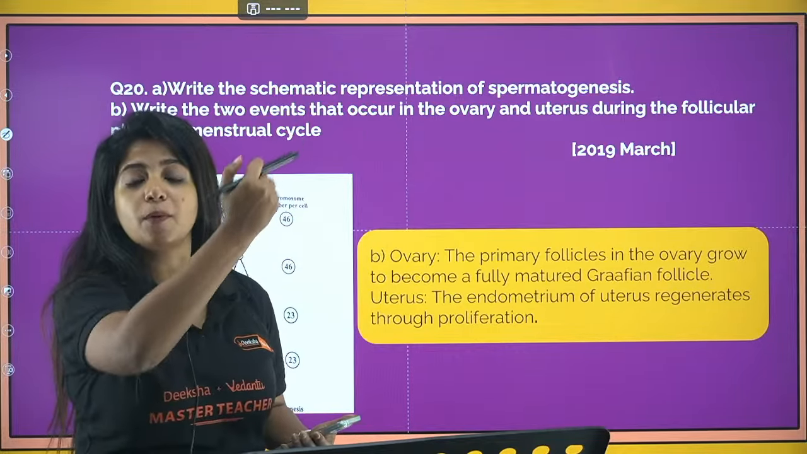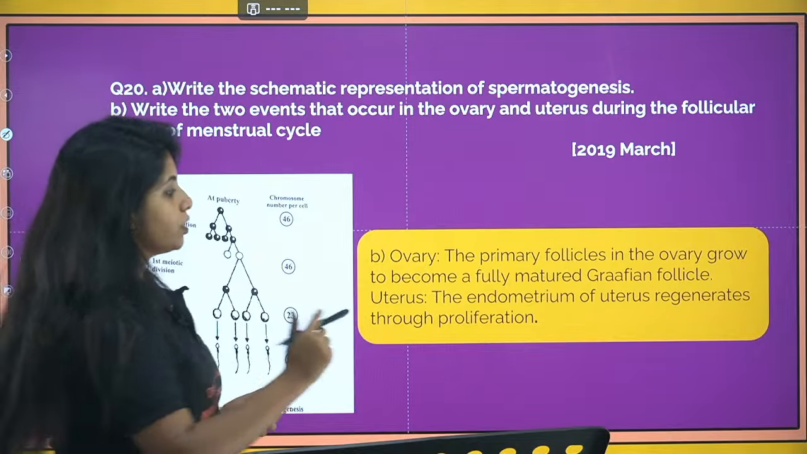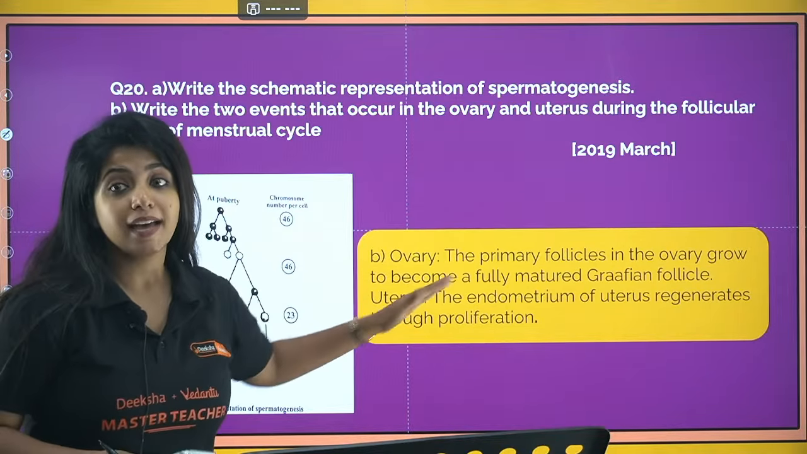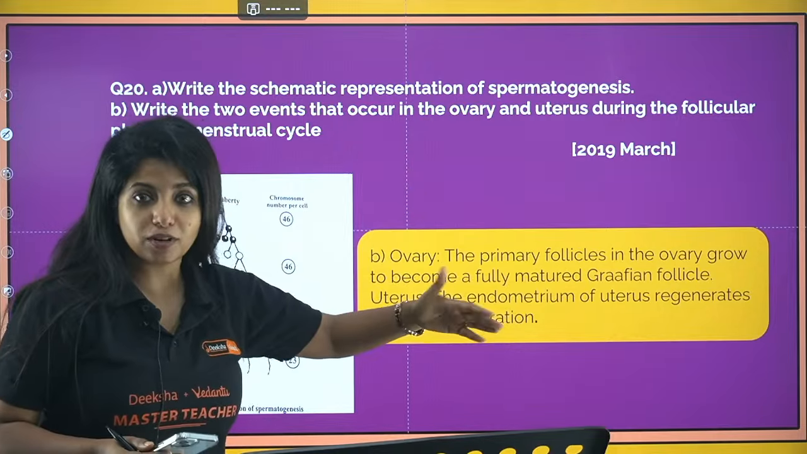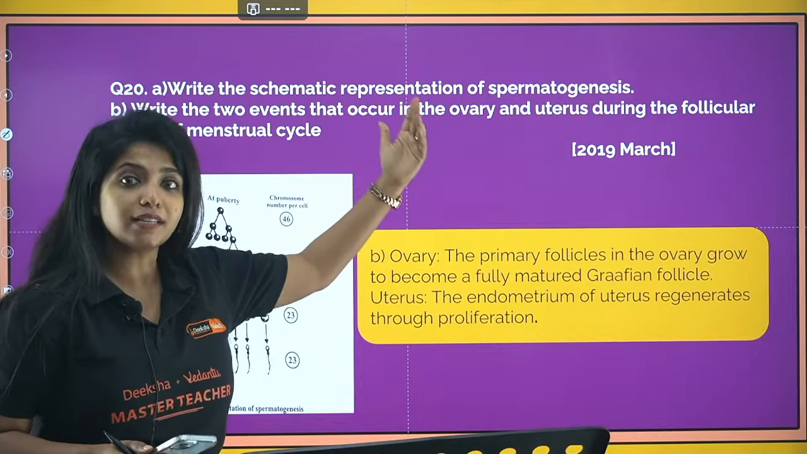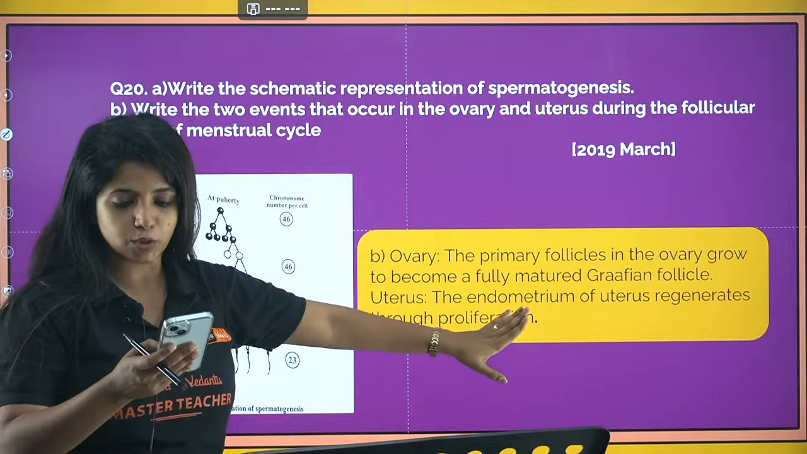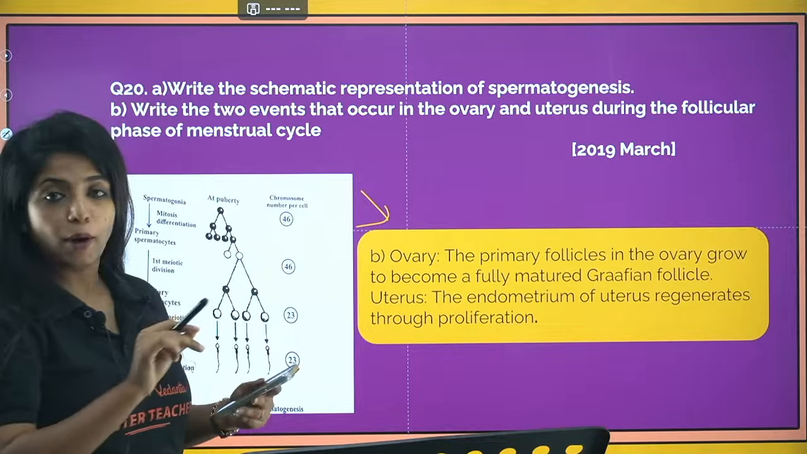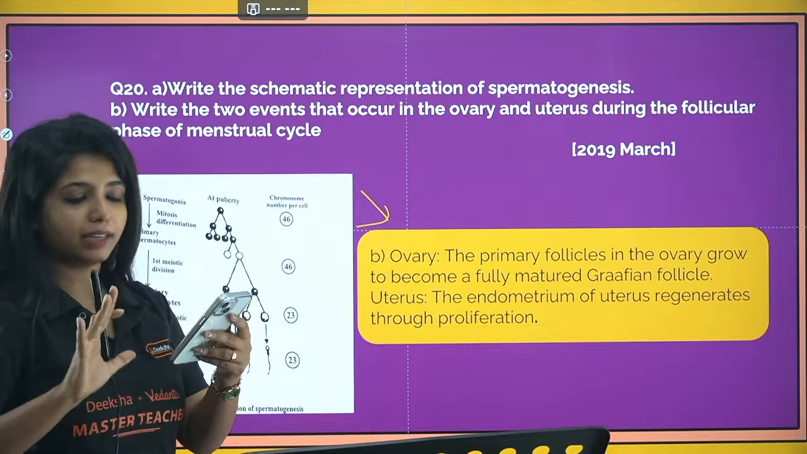And when they do, what will happen? They will release some amount of estrogen, and this estrogen is going to help in the formation of endometrium. So in the uterus, what is happening? The endometrium is going to be formed in the uterus. In the ovary, what is happening? The follicles are generating and they are releasing hormones as well. So all the small details, super important. Okay, write in points and be calm while you write the answer.